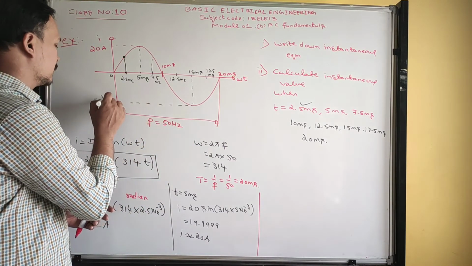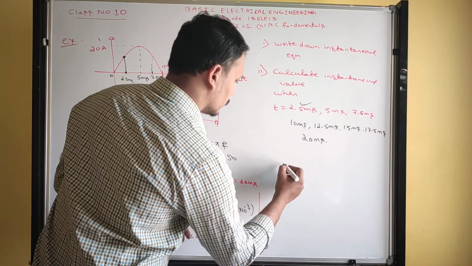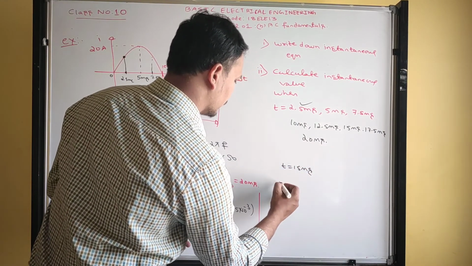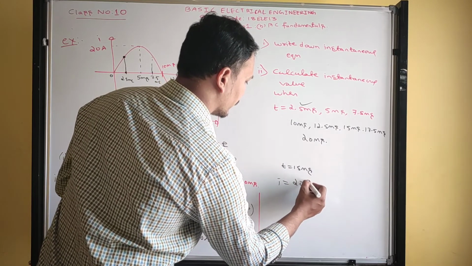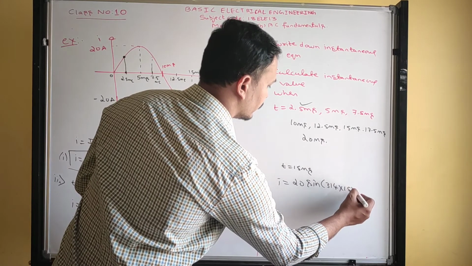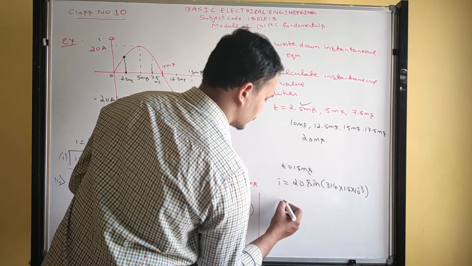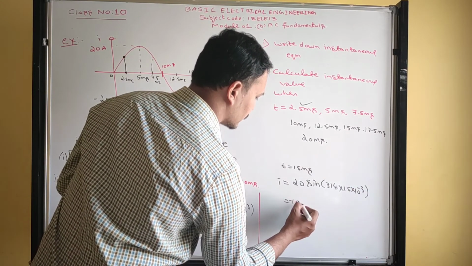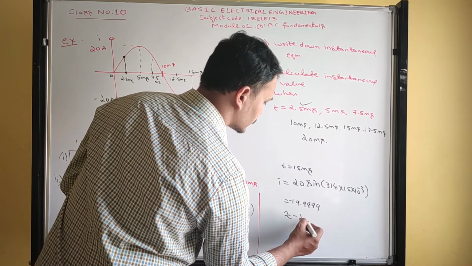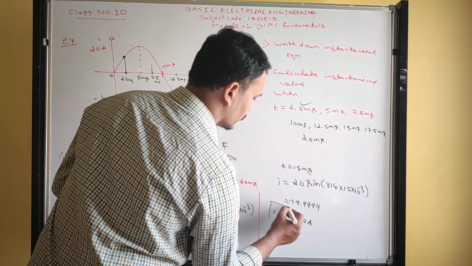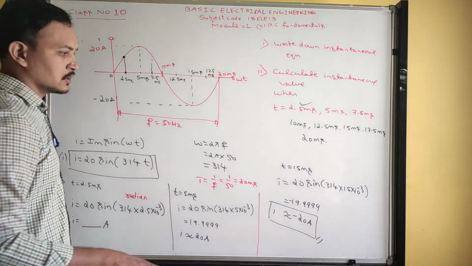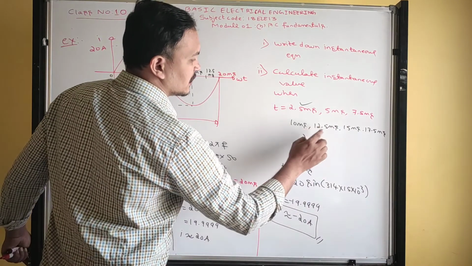So at 15 milliseconds, your answer should be minus 20. At t equal to 15 milliseconds, I is equal to 20 sine 314 into 15 milliseconds. You will get minus 19.99999, round up to minus 20 ampere. Okay, got it guys? Like this, you do it for the remaining timings.